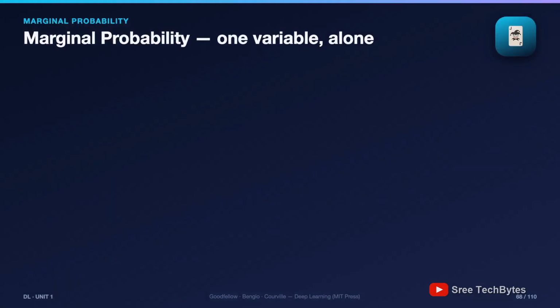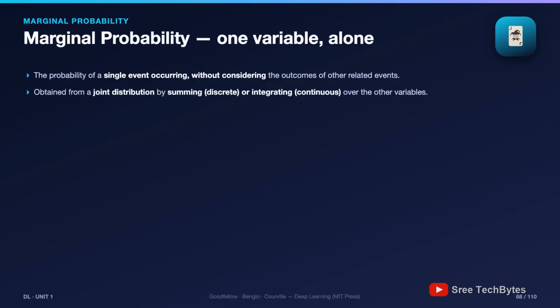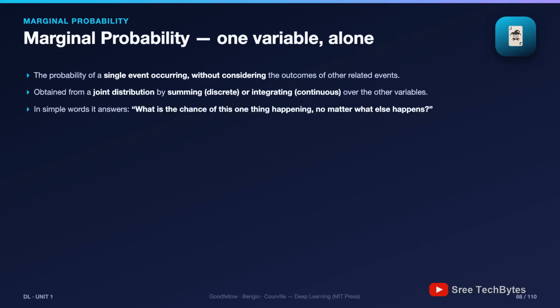We now have three flavors of probability to master, and they form the grammar of all probabilistic reasoning. Flavor 1, marginal probability. Marginal probability is the probability of one event ignoring everything else that might be going on. It answers, what's the chance of this one thing, no matter what else happens? Simplest example on earth: pull a card from a deck, probability it's red, 26 red cards out of 52, so 1/2. Notice what we did: we ignored rank, suit, everything except color.